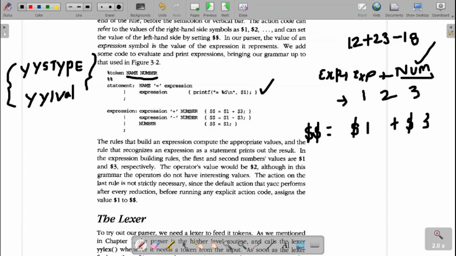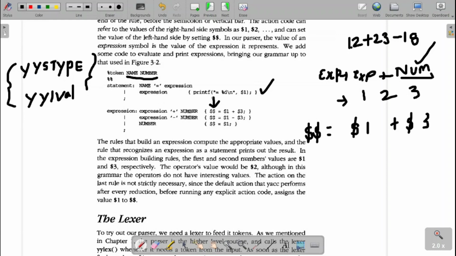First one will be $1 plus $3. Next grammar, $1 minus $3. Next one, only $1. In all the cases, the result is copied to the $$. So $$ will be equal to $1 plus $3. The second one, $$ will be equal to $1 minus $3. And the third one, $$ will be equal to $1.